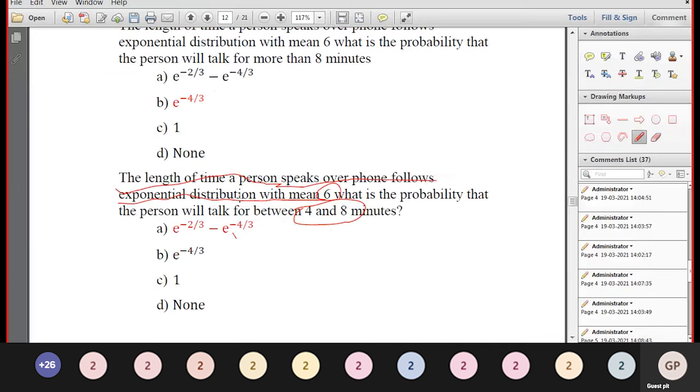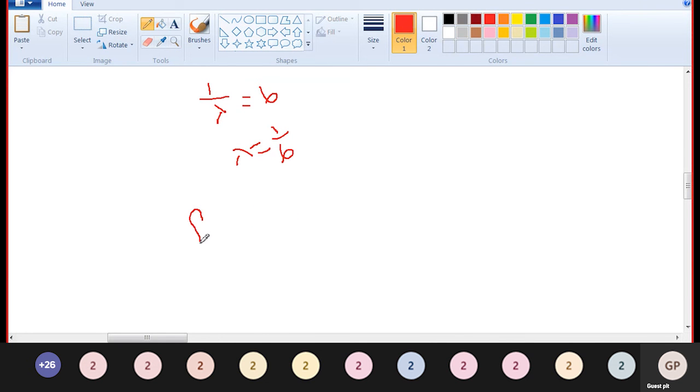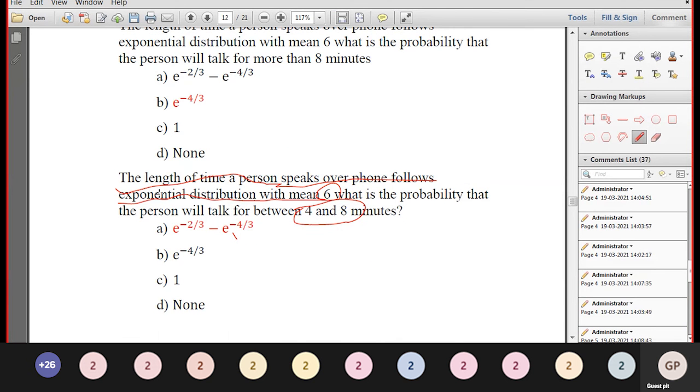See the question. The person's talk follows an exponential distribution with mean equal to 6. What is the mean? The mean of the exponential distribution is 1 by lambda. So 1 by lambda equals 6, therefore lambda equals 1 by 6. Therefore, the probability density function f of x equals 1 by 6 e to the power minus x by 6, for x greater than or equal to 0. This is the probability density function of the exponential distribution.